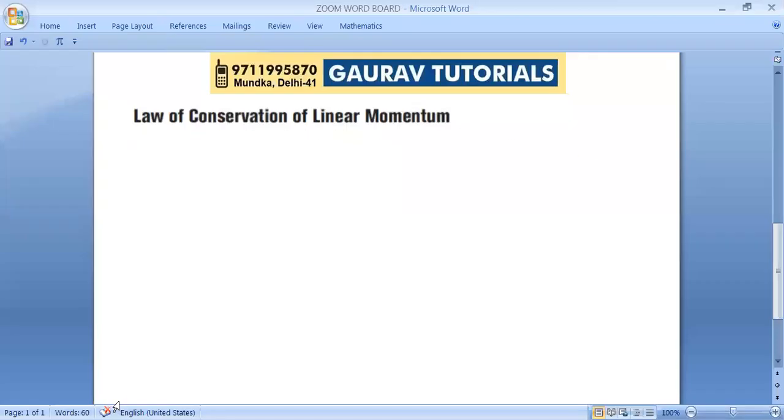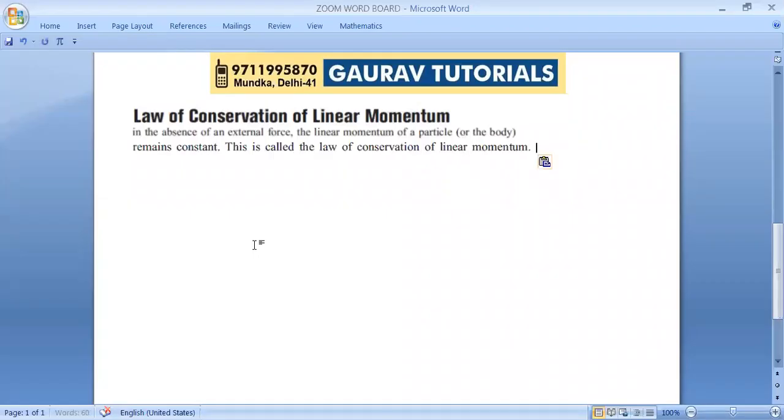The law says that in the absence of external force, the linear momentum of a body always remains constant. Remember, force is a vector quantity, and momentum is also a vector quantity. So in whichever direction the force is zero, the linear momentum in that direction will remain constant, means it will not change at all. We are going to prove it also, but you have to learn this definition.